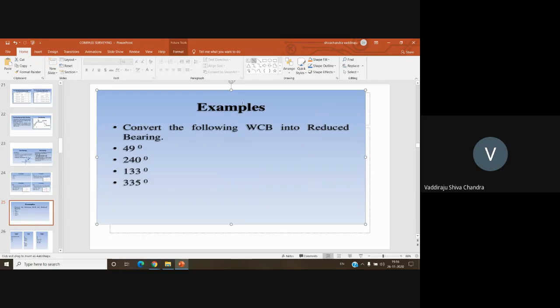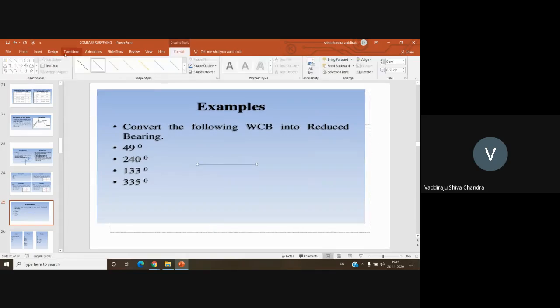First try to draw the diagram. Till you get perfect, I sincerely suggest you to draw the diagrams.